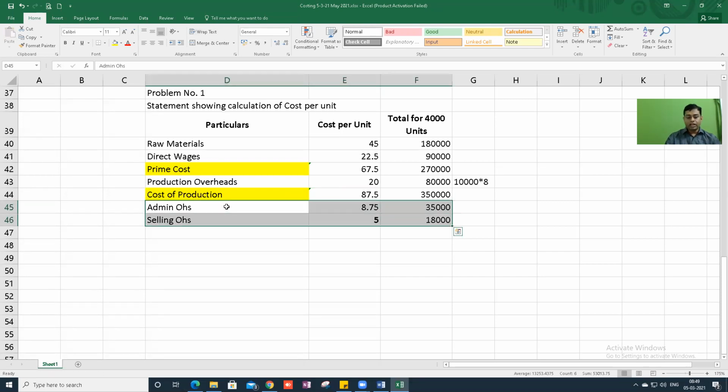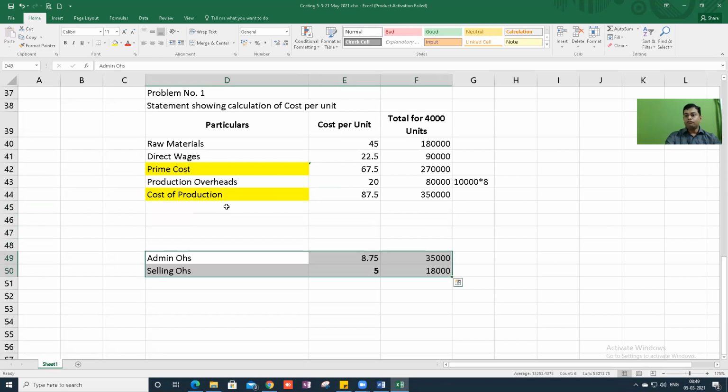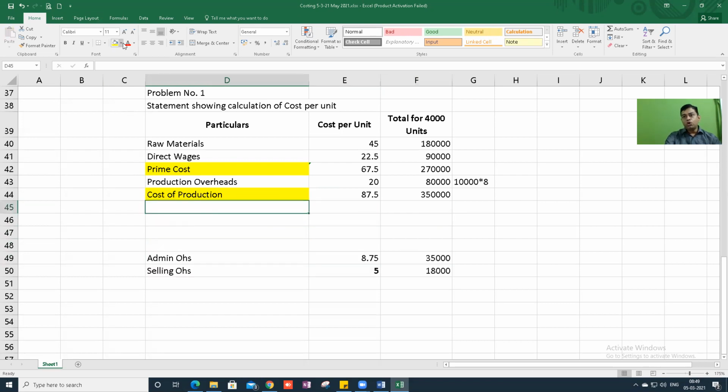Now you tell me, before I move further, do I need to do anything here in this blue column? What am I supposed to do? Only when you tell, I'll move further. What is that blue line for? I have highlighted one line with blue. What should I do there? Inventory valuation.